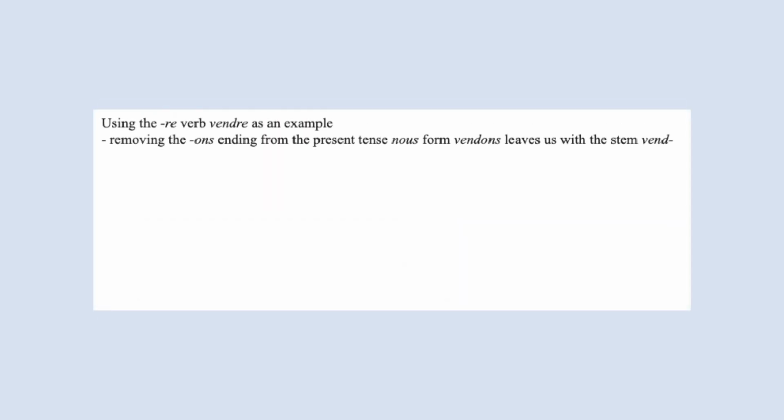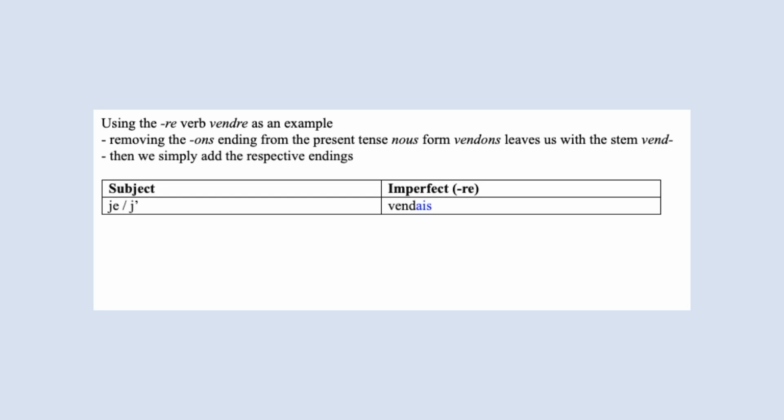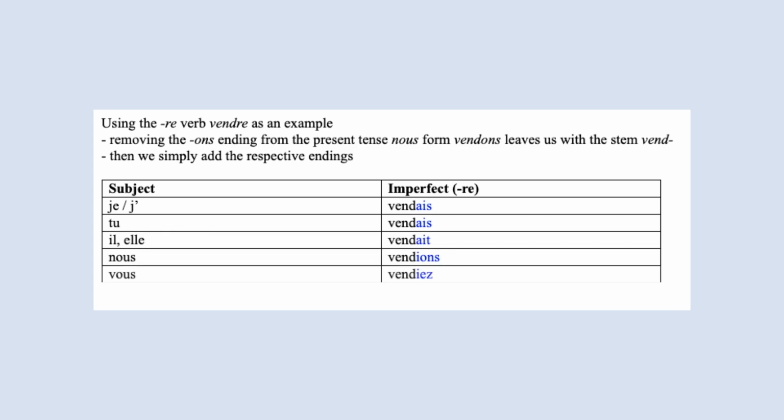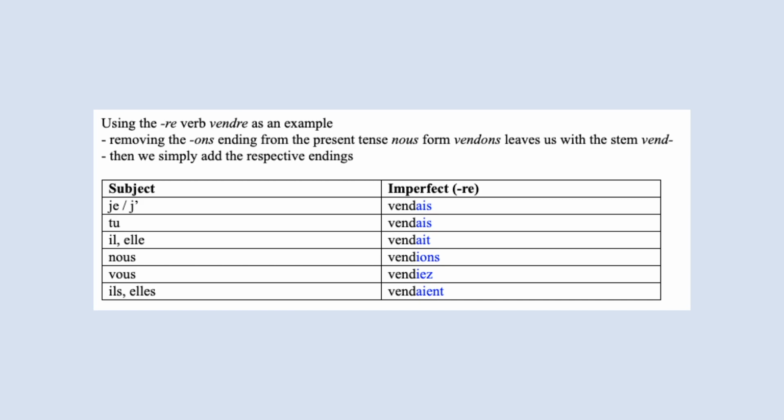For the verb vendre, we remove the ons ending from the present tense nous form vendons, and this gives us the stem vend. This is the same as if we were simply removing the infinitive re ending. And to this stem we add the respective imperfect endings afterwards. Vendais, vendais, vendait, vendions, vendiez, vendaient.